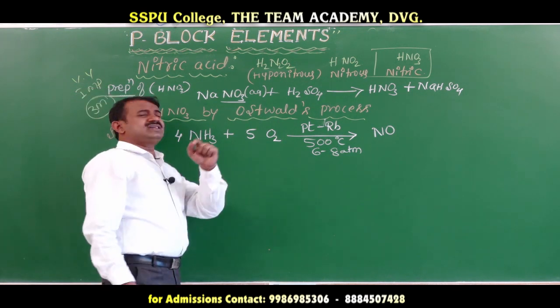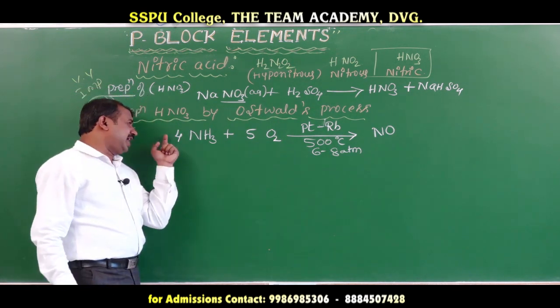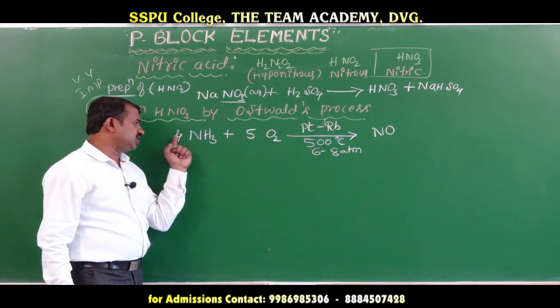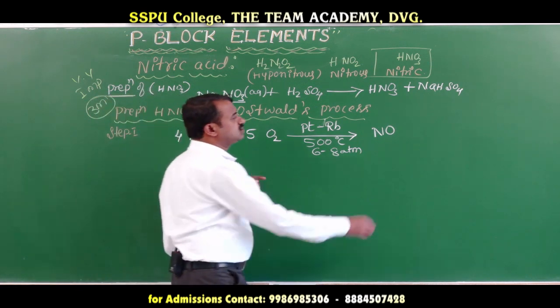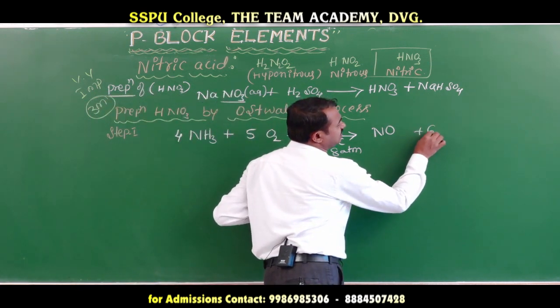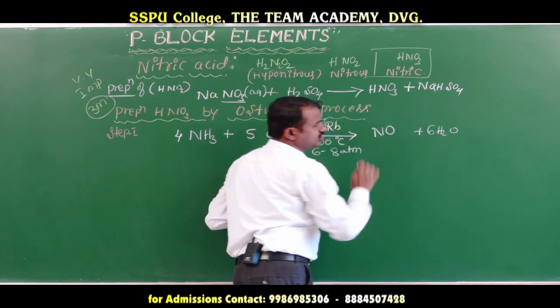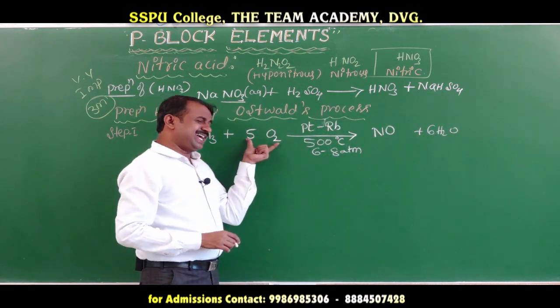and releases water molecules. You should remember how many hydrogens we have: 12 hydrogens. How many water molecules are released? 6 molecules of water, which account for the 12 hydrogens.